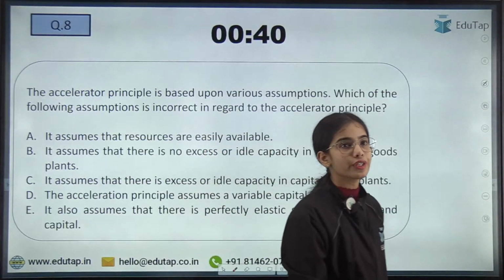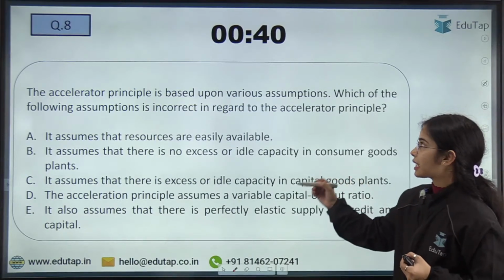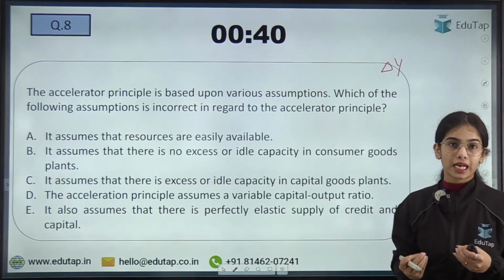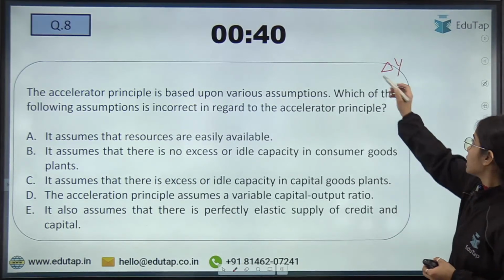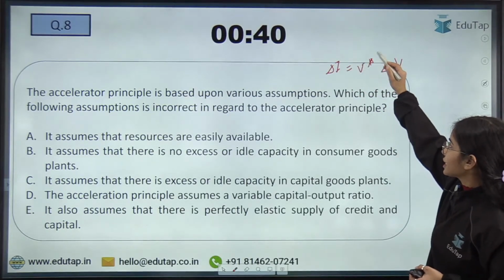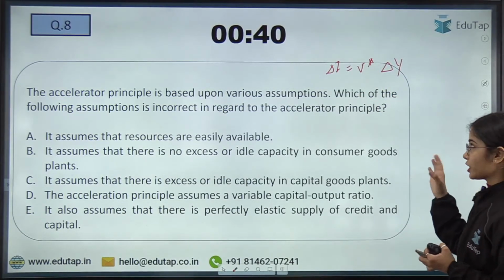Now coming to the next question, try to answer this question. The question is regarding the accelerator principle. Basically the accelerator principle says that if you want to increase the income, the output in the country, you have to increase the investment by the capital to income ratio or capital to output ratio. Okay, so let's discuss this more.